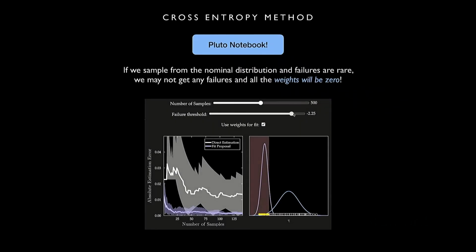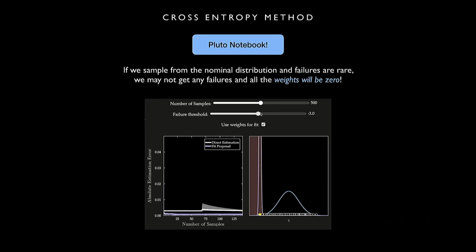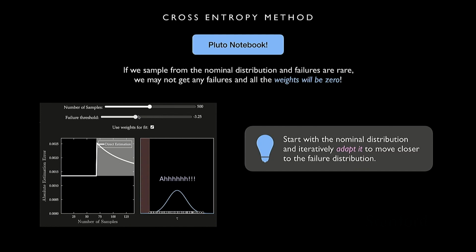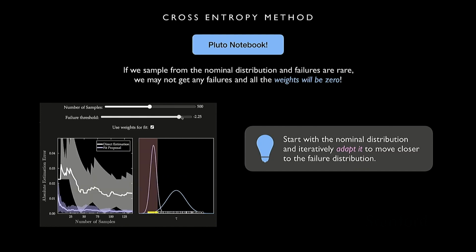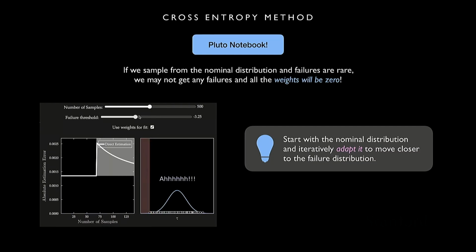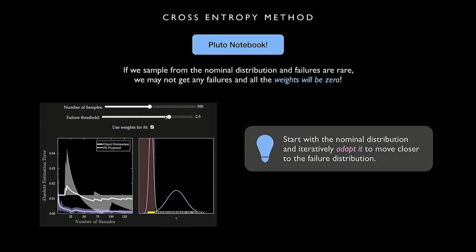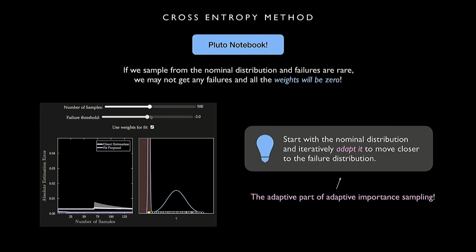Okay, so basically what we just saw was that if we sample from the nominal distribution and failures are rare, then we might not get any failures, and then all of our weights are 0, and we don't know what to do. Okay, so one thing that we could do is start with the nominal distribution and iteratively adapt it to move closer to the failure distribution. So rather than trying to make this big jump all in one, we start with the nominal distribution and take smaller jumps to make our way to the failure distribution. So let me show you how to do that.